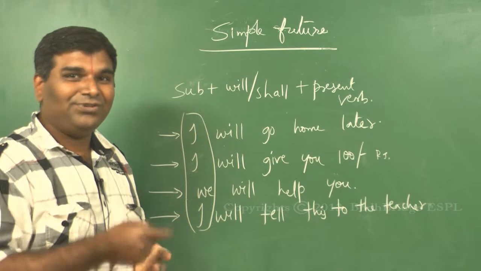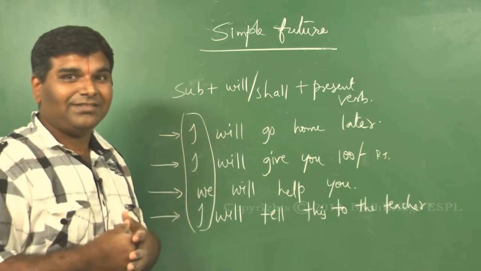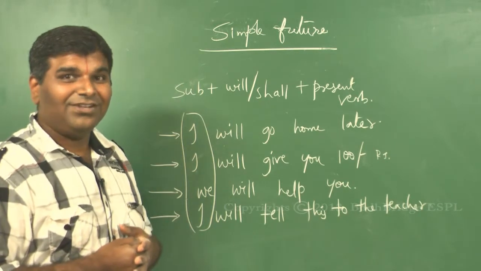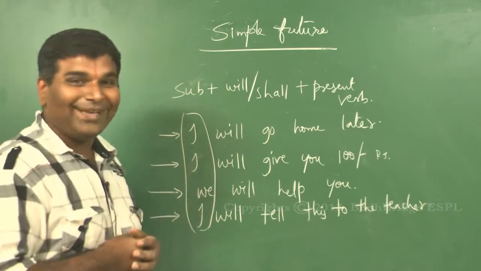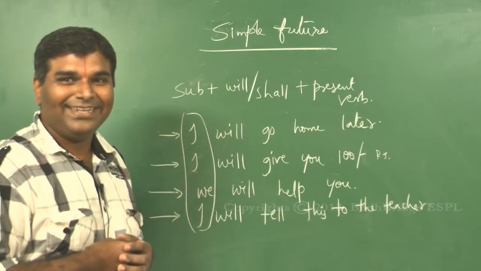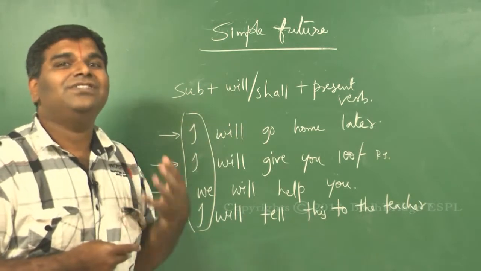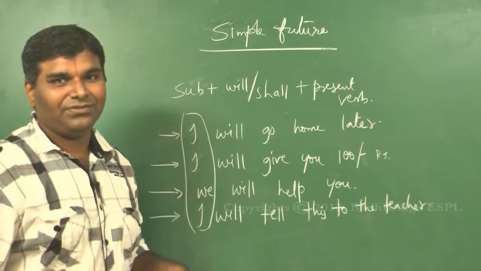Yes or no? You beat me, correct? You beat me. And I remain silent. I cannot complain because I'm afraid of my teacher. So I'll say, he will tell this to the teacher. I am threatening, right? So the same formula can be used to express 4 different feelings, while the meaning is all the same. All this is going to happen in the future.